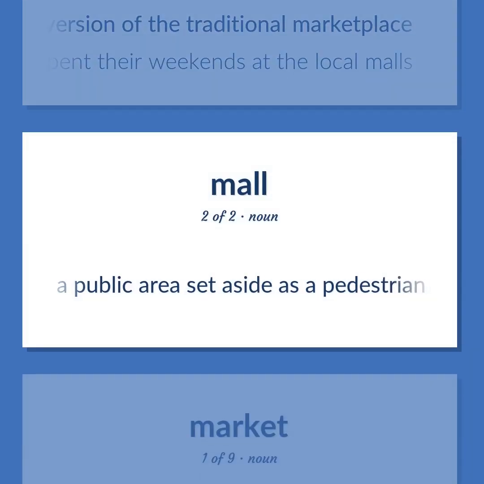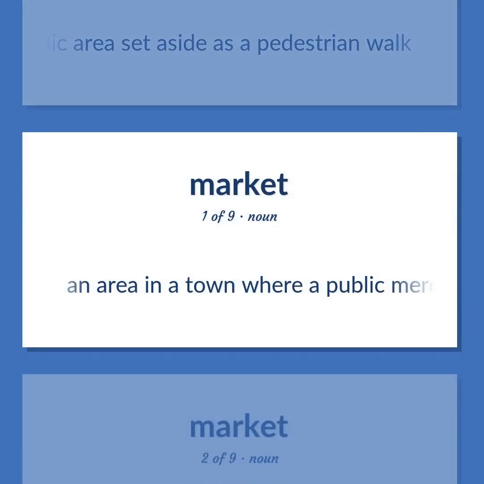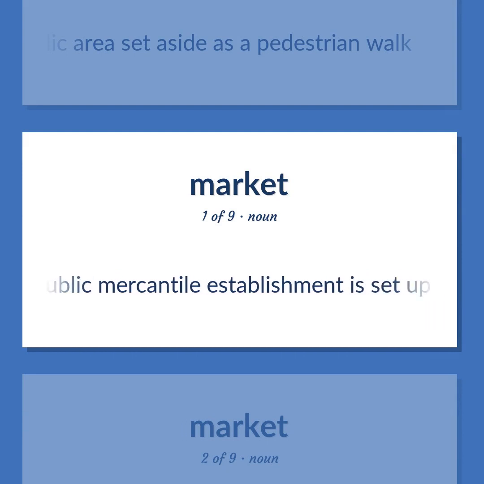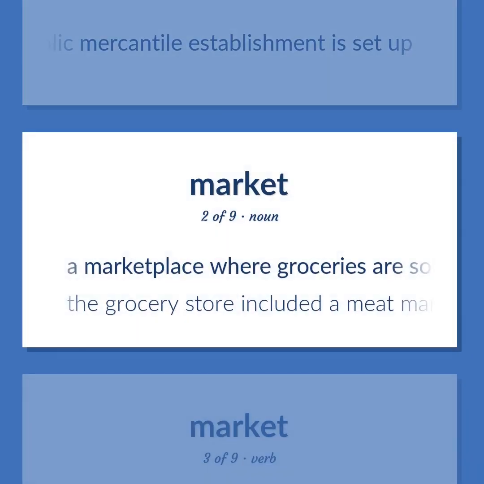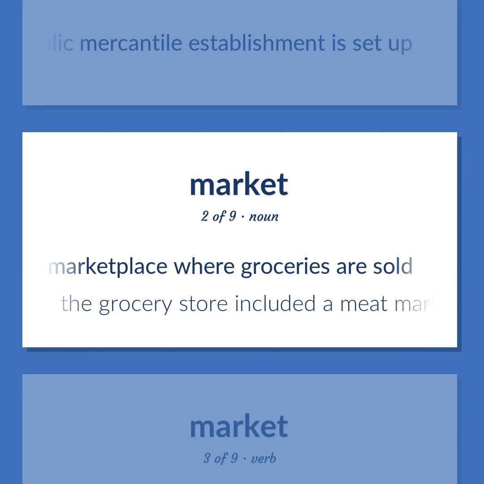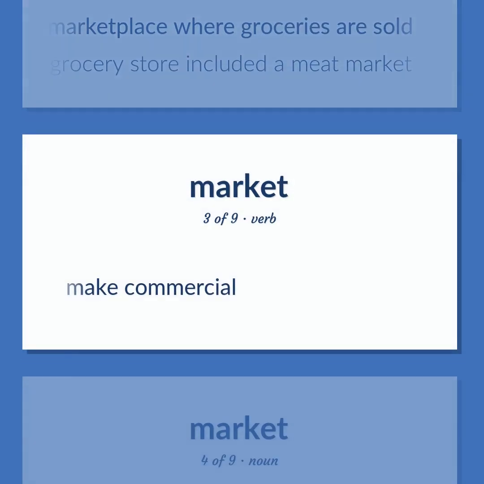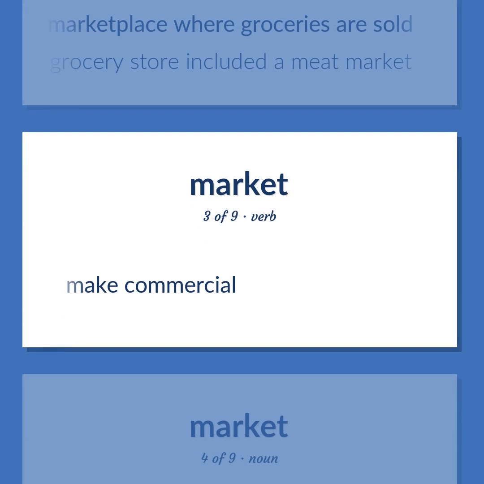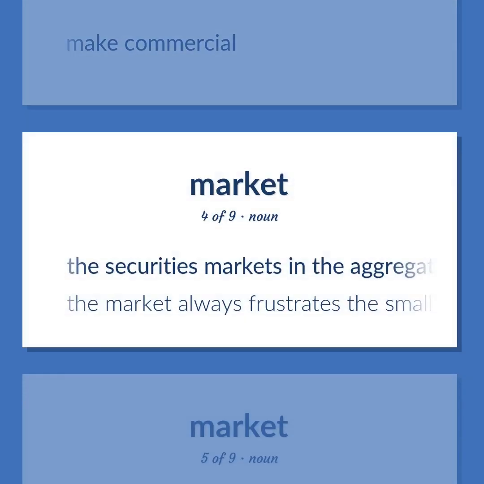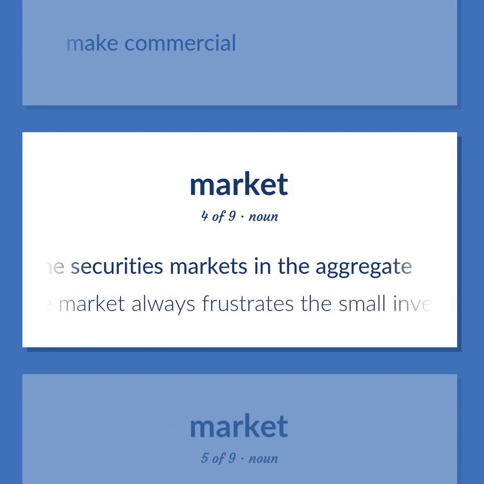A public area set aside as a pedestrian walk. An area in a town where a public mercantile establishment is set up. A marketplace where groceries are sold. The grocery store included a meat market. Make commercial. The securities markets in the aggregate. The market always frustrates the small investor.